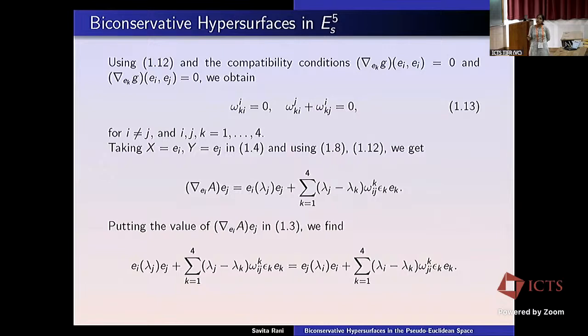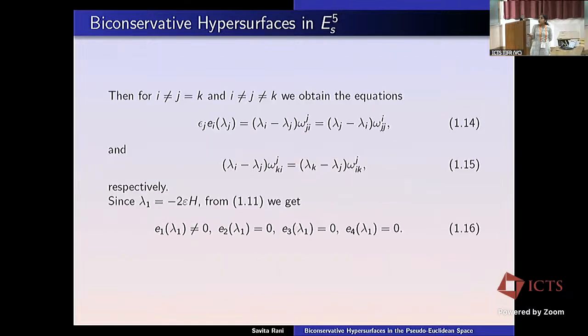Then putting this value into the covariant symmetry of the shape operator that I mentioned, del x A y equals del y A x, we will get this equality. Further, taking i, j and k all not equal, we obtain this equation.